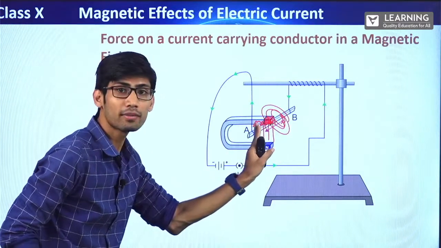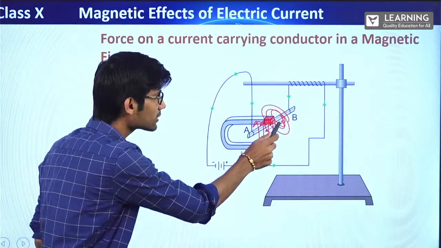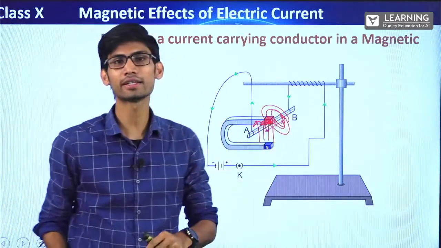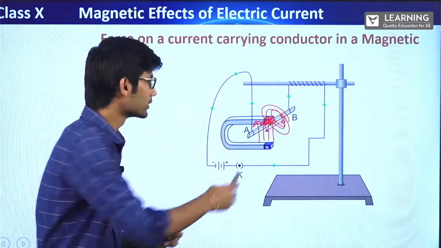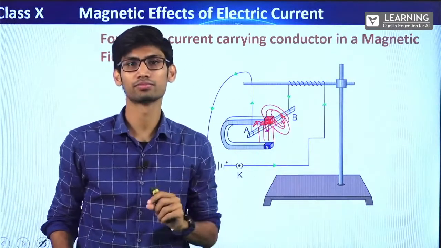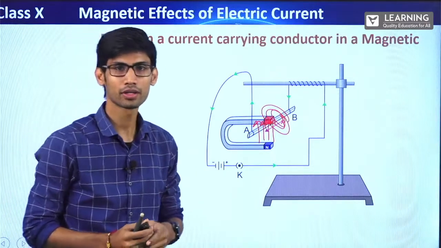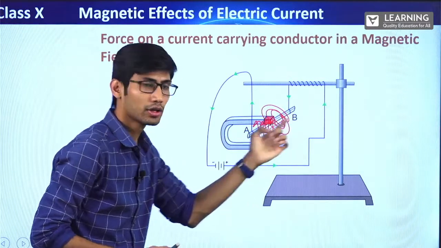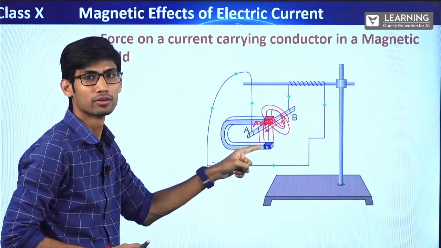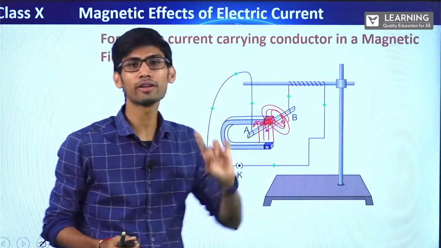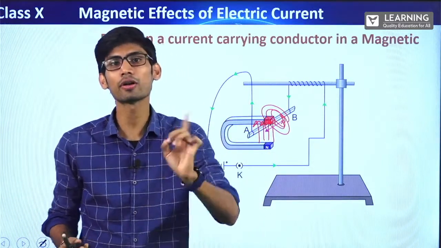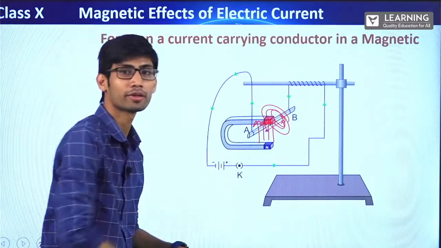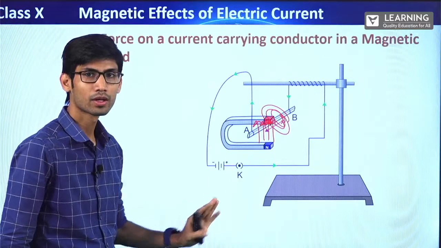And now this is the external magnetic field because of the magnet, and this is the magnetic field because of the current, right? When these two magnetic fields interact, then either this rod will experience attraction or repulsion. Clear? So when the magnetic field is produced in this rod because of current and there is an external magnetic field, what will happen? Either this rod will experience an attractive force or a repulsive force depending on the orientation or the direction of the magnetic field. Alright? I hope it's clear.